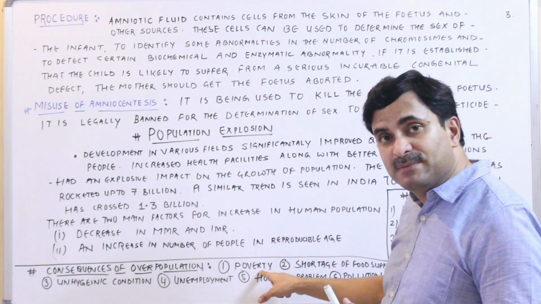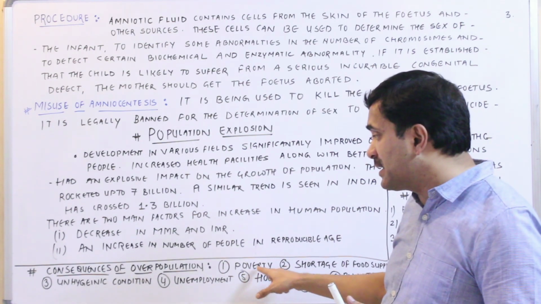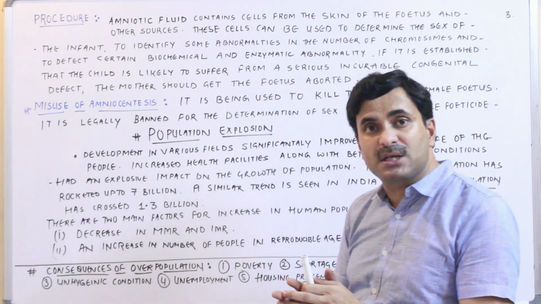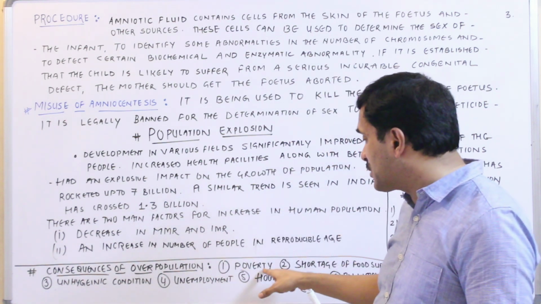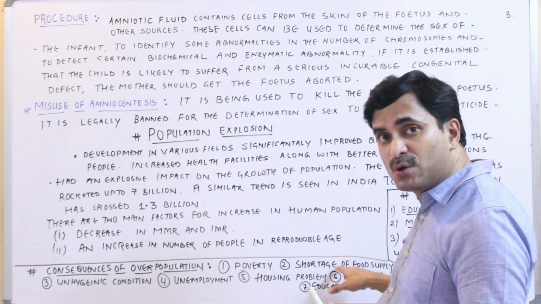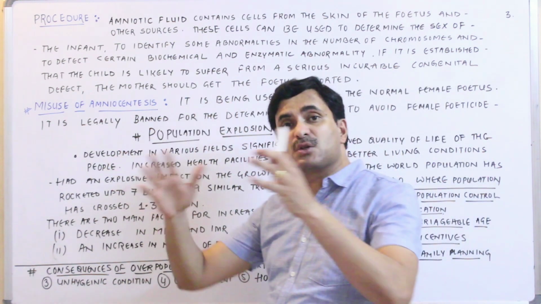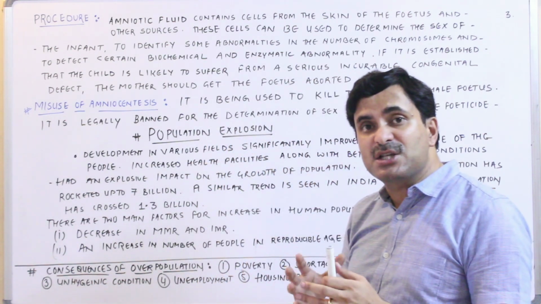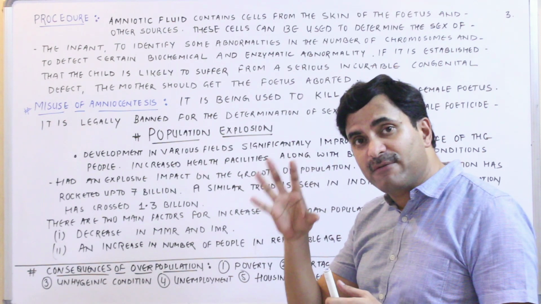Number one is poverty. Countries where overpopulation exists suffer from poverty and shortage of food supply, because with such a big population it's not necessary that each person will get enough food.